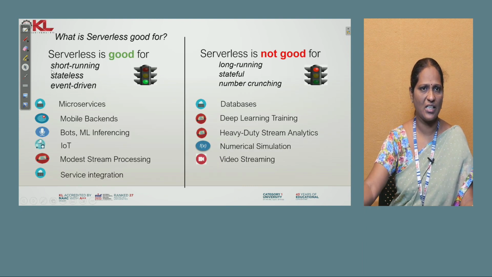What is serverless good for, and why is it not good for long running jobs? The main reason serverless is good is that it is stateless and event driven. Suppose, for example, you have an S3 bucket and you set permissions on who can access the S3 bucket.